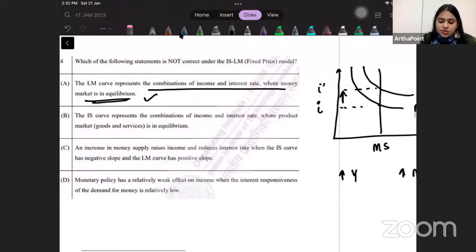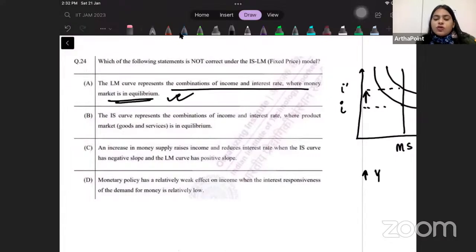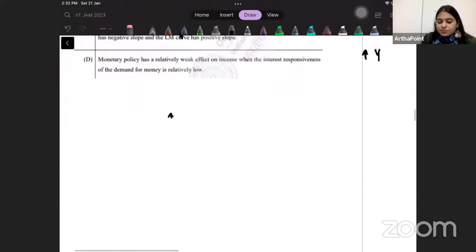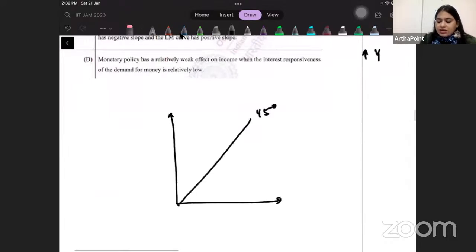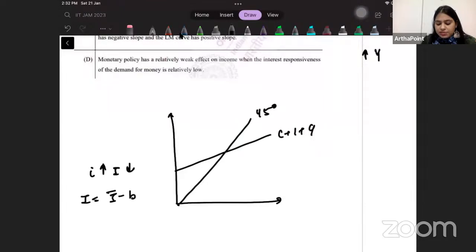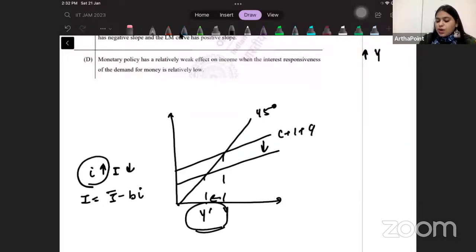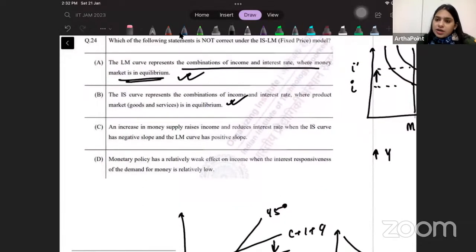So this is correct. The IS curve represents the combination of income and interest rate where goods and services market is in equilibrium. This is also a correct statement because I draw a 45-degree line. We have this as C plus I plus G. When interest rate increases, investment decreases because I is I bar minus b i. When investment decreases, I shift downwards. The level of my output at equilibrium decreases. So increase in interest rate decreases Y. We show that by a downward sloping IS curve, and it shows the goods market equilibrium.